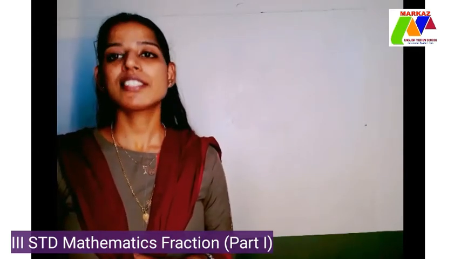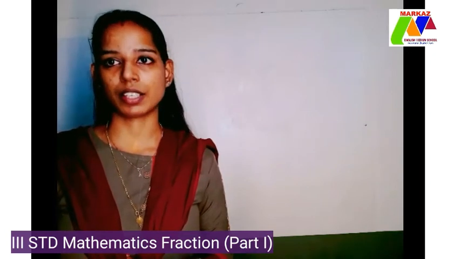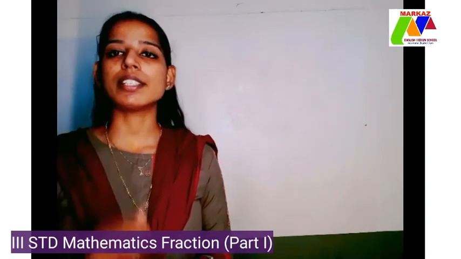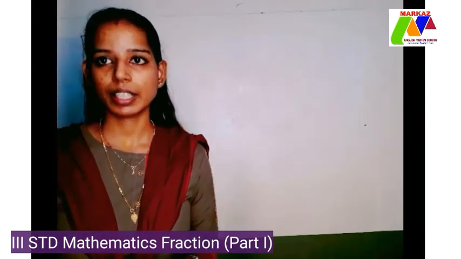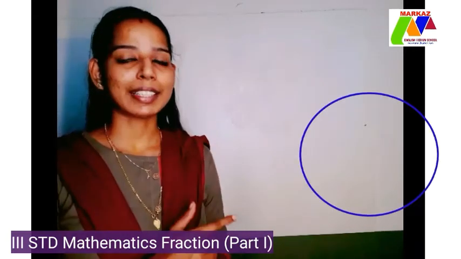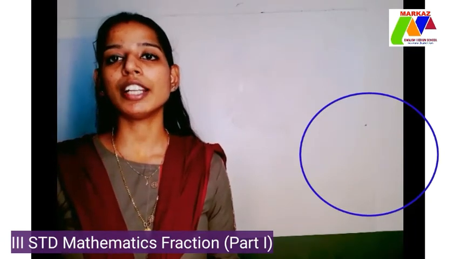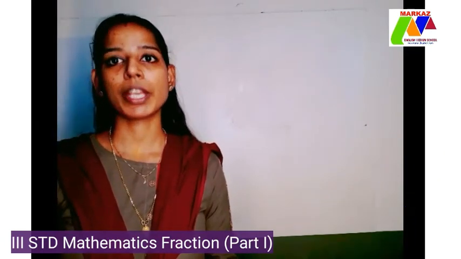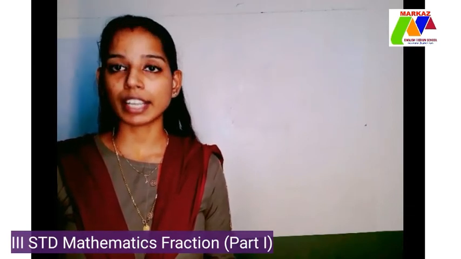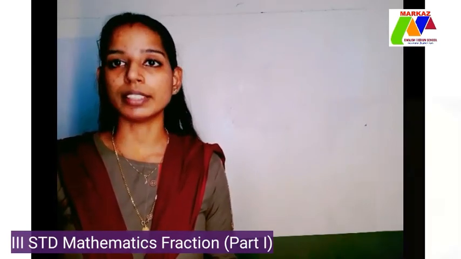Okay, so let's take some examples of fraction, so it might be easier for you to understand. Look at this circle. Here the circle is divided into two equal parts. Each part is 1/2 portion of the whole circle.